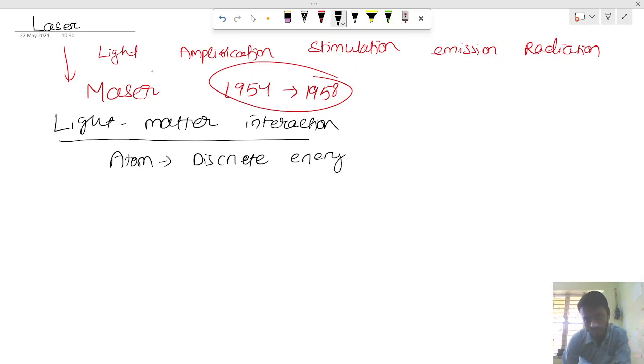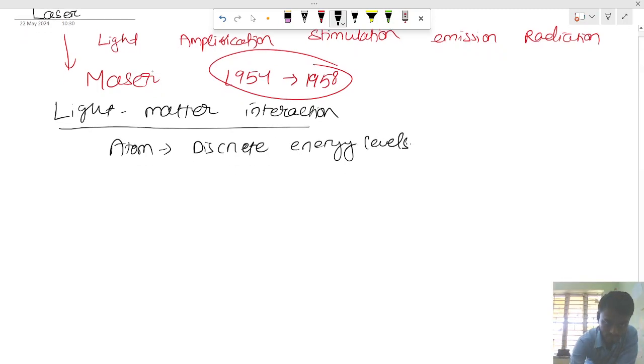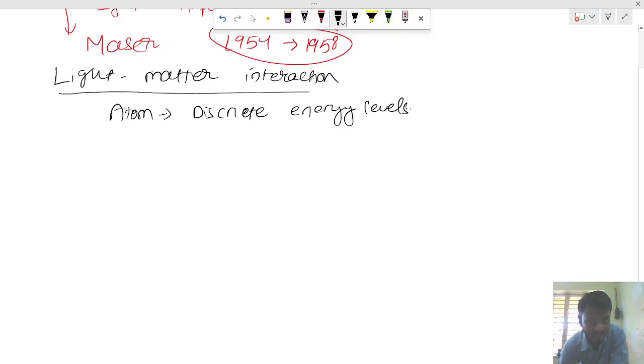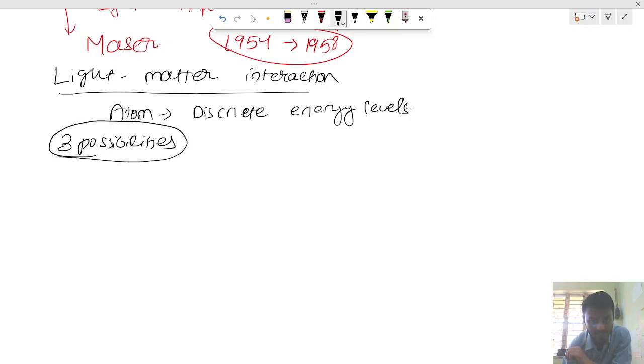And one more thing you have to remember: when light interacts with matter, there are mainly three possibilities. What are these possibilities? Either absorption will happen, absorption.